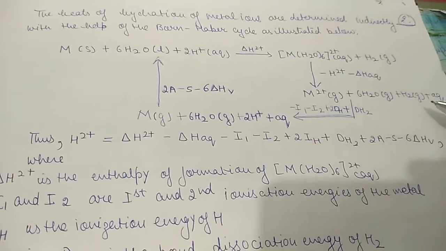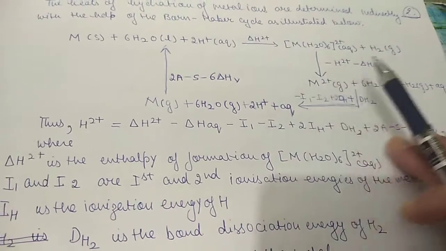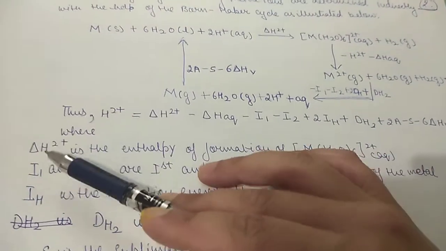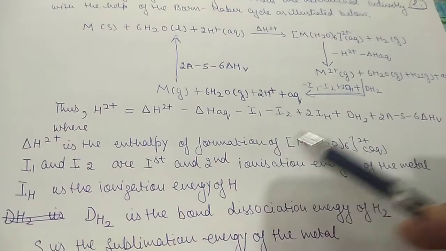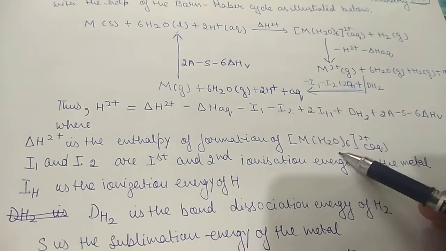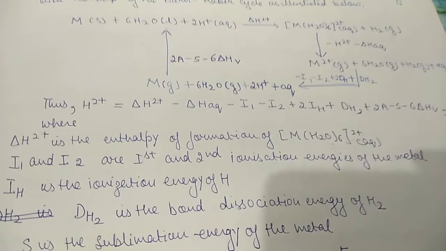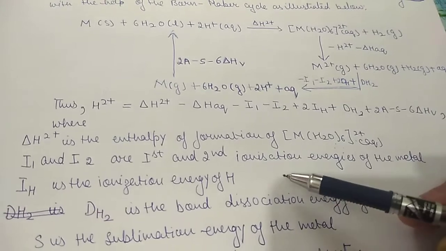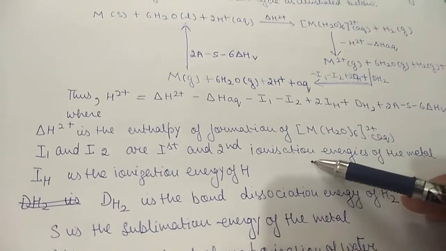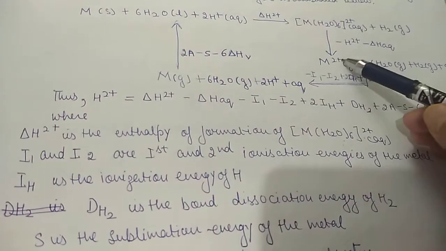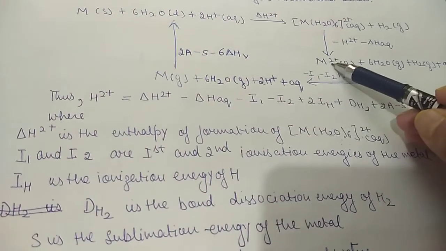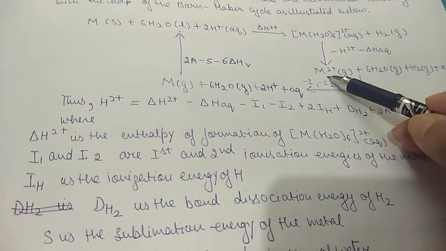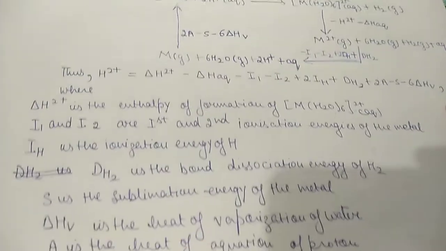In other form, the parameters involved in this are: the heat of ligation, which is equal to delta H2 positive, which is the enthalpy of formation of this complex M(H2O)6 2 positive; I1 and I2, the successive ionization energies, first and second ionization energy, because the charge on the metal is 2 positive, so you have to remove an electron twice to give it this charge.